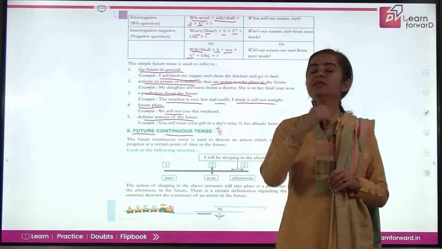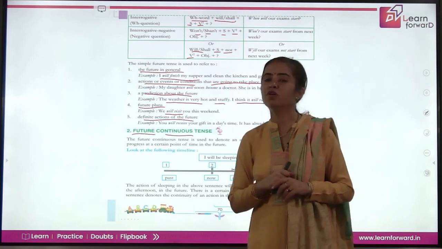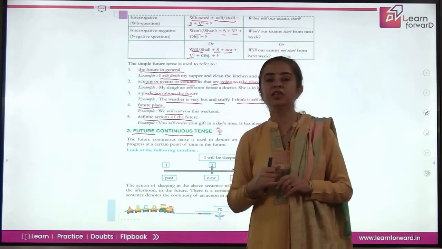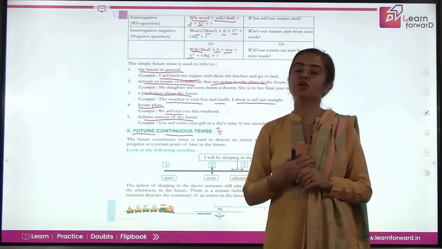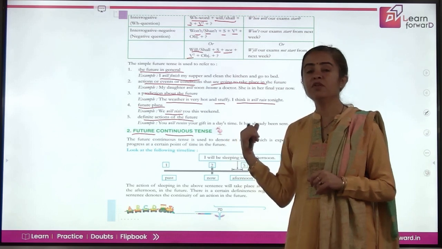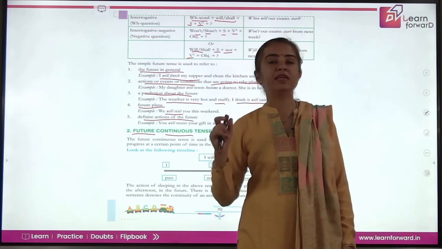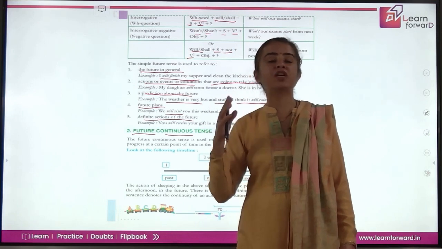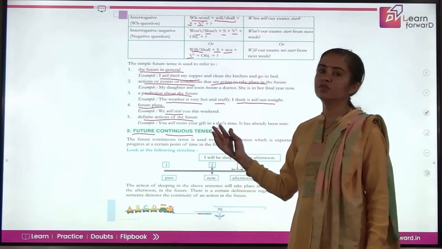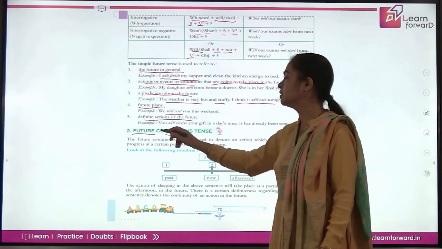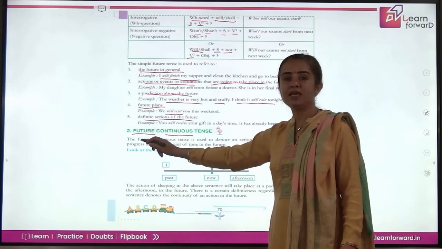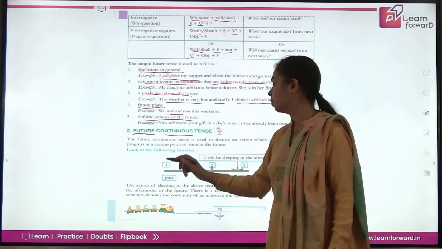So is, am, are is the present form of be form of verb. So what is the future form, simple future of this be form? It is will be, shall be. So that is, am, are will be replaced by will be, shall be. So here you get the structure of verb in future continuous tense: will, shall, be, and then ing verb.